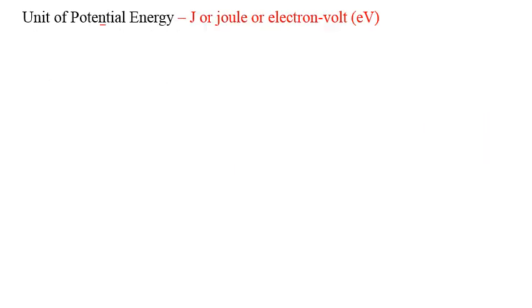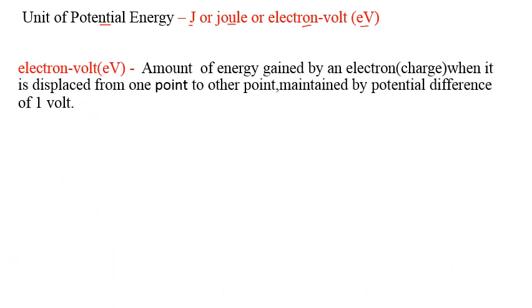Unit of potential energy: joule, or we can write this joule like this also, or electron volt, which is the small unit of this potential energy. Now we can define this electron volt. It is nothing but the amount of energy gained by an electron, when it is displaced from one point to another point, maintained by a potential difference of 1 volt. What this means, I will explain.